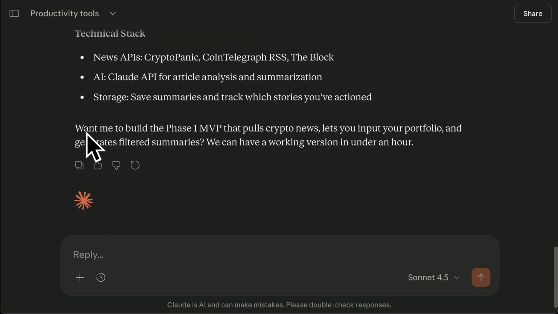Before you do this, because it's asking, shall I start phase 1 right now? Pulse Crypto News, lets you input your portfolio, and so on. It can start right now. That's no problem. But let me give you an advanced tip.